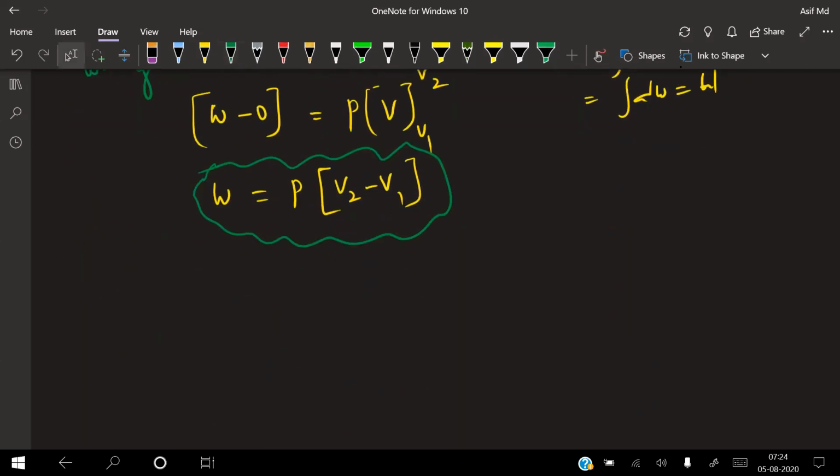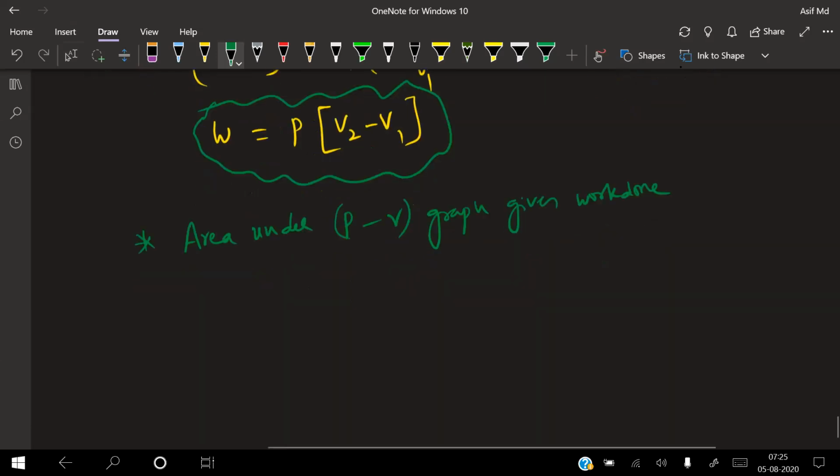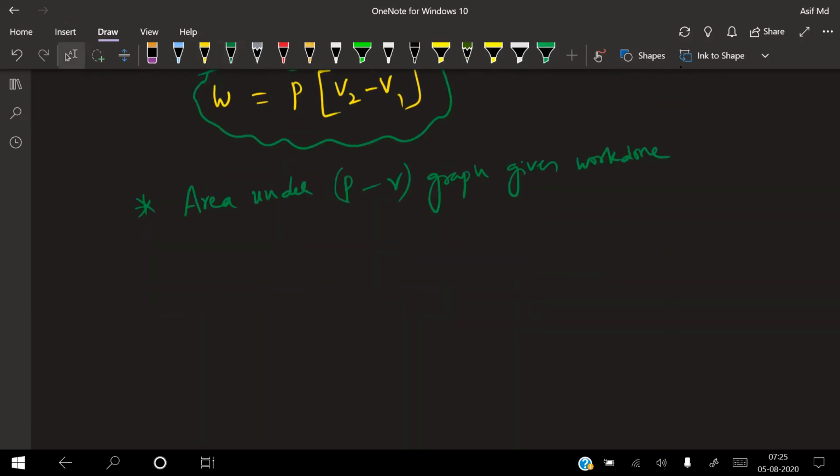One more point in this: area under the PV graph gives work done. We have a chapter completely called work done in mechanics, beta. There you will try to understand that part. See right now, in this one, I'm taking the diagram.